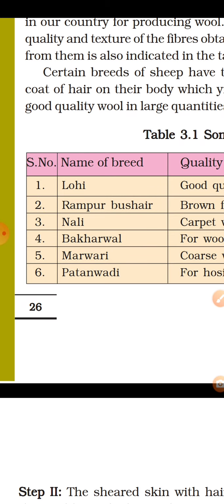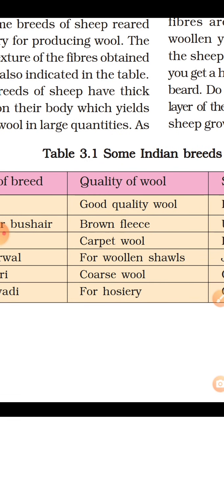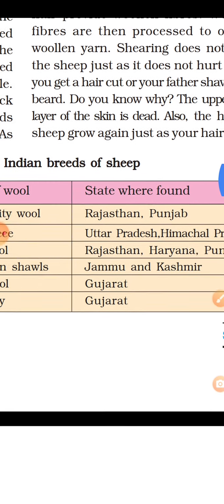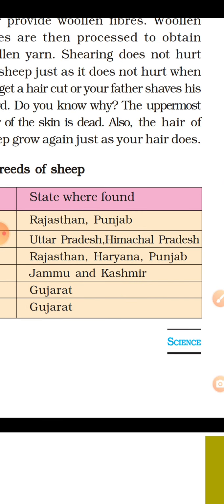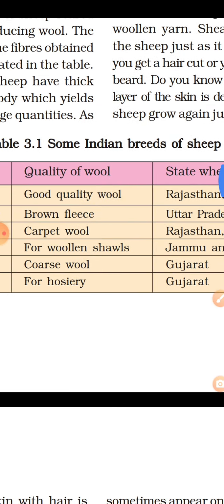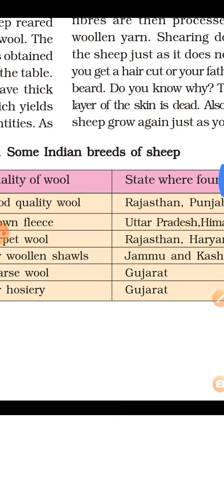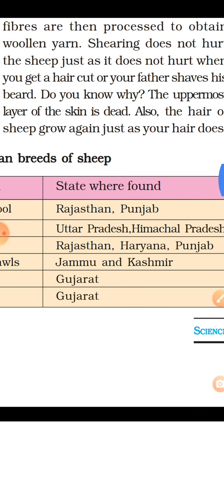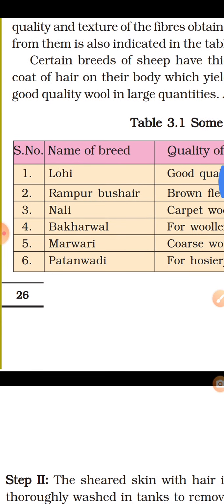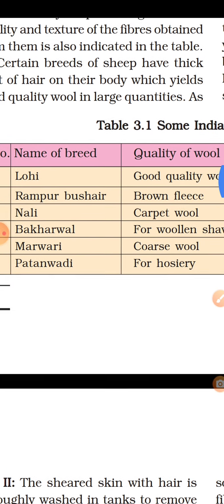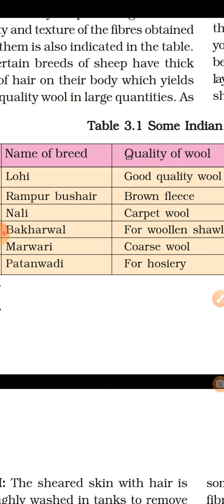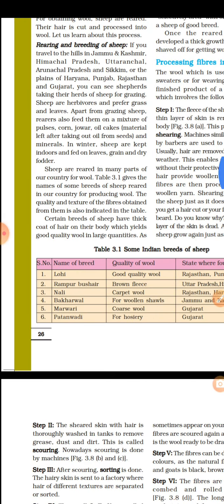Third is Nali, which provides carpet wool, and it is found in Haryana, Rajasthan and Punjab. Bakharwal is for woolen shawls, and it can be found in Jammu and Kashmir. Marwari and Patanwadi: Marwari provides coarse wool and Patanwadi provides hosiery wool, and these breeds of sheep are found in Gujarat. Clear to all of you?